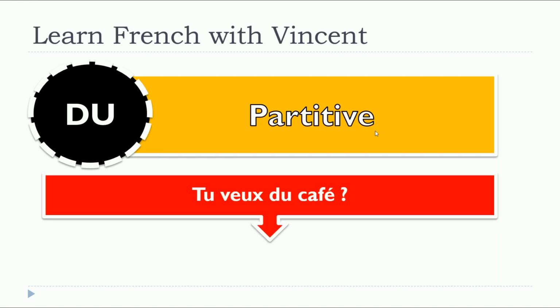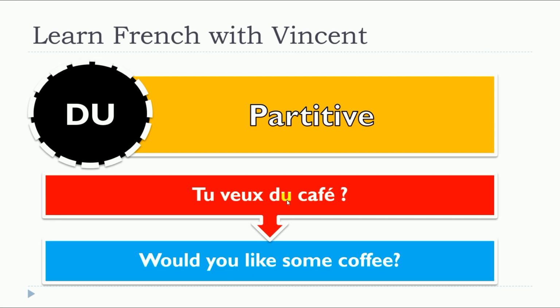Remember the partitive, I've been making a lesson on that, so if you're not sure about it, have a look at it. But the partitive, the concept is, like in this example, tu veux du café. So du is the partitive. It indicates this some concept in English.